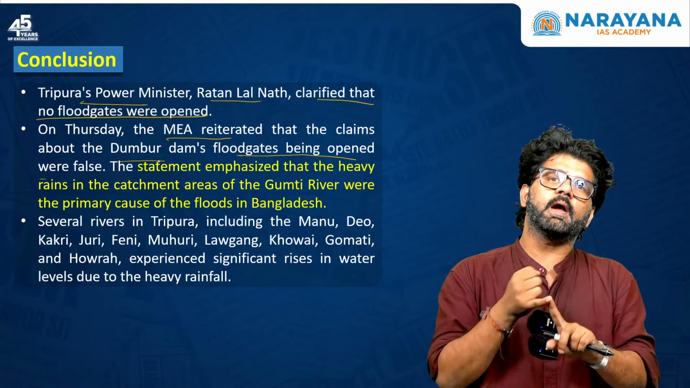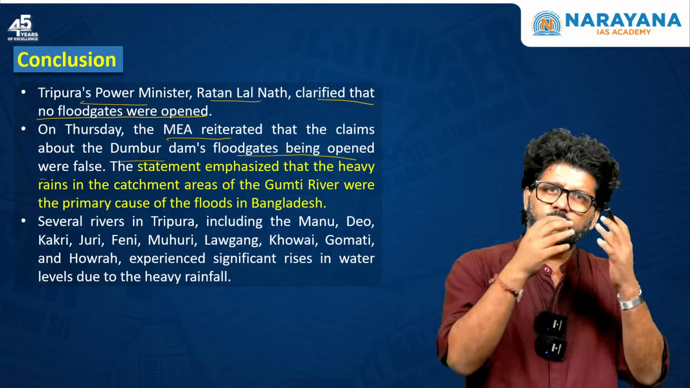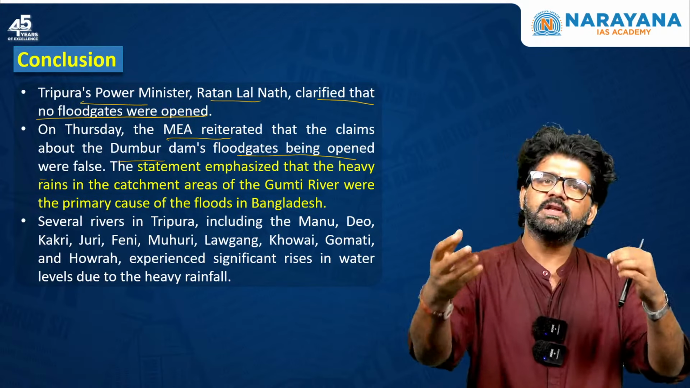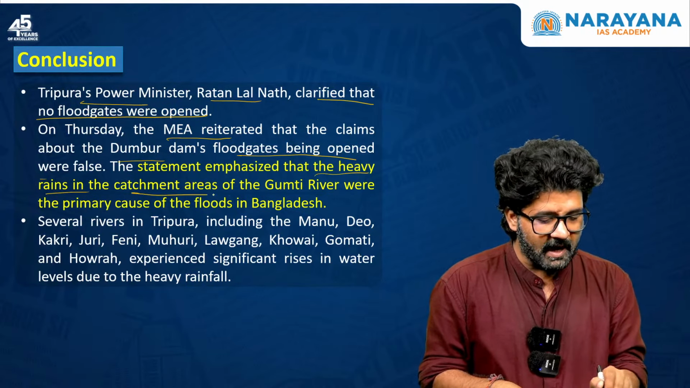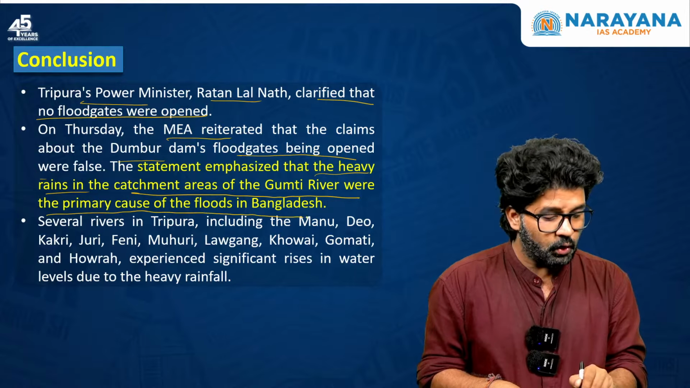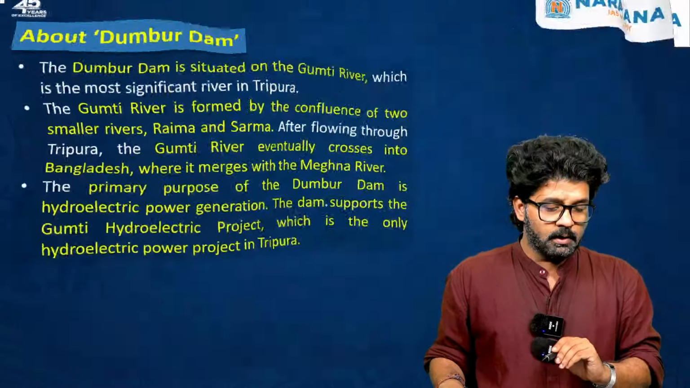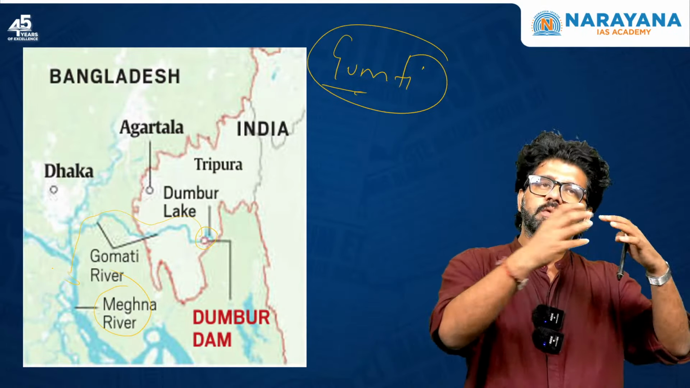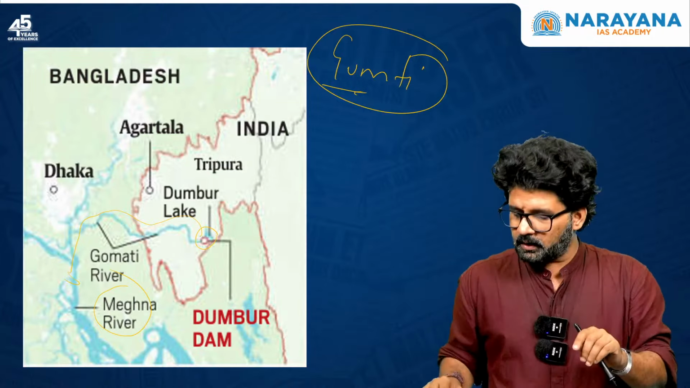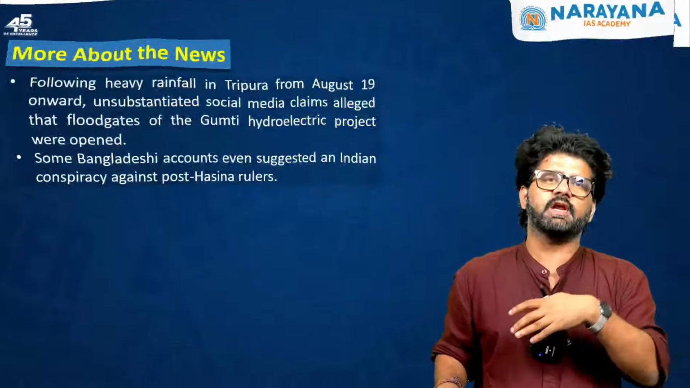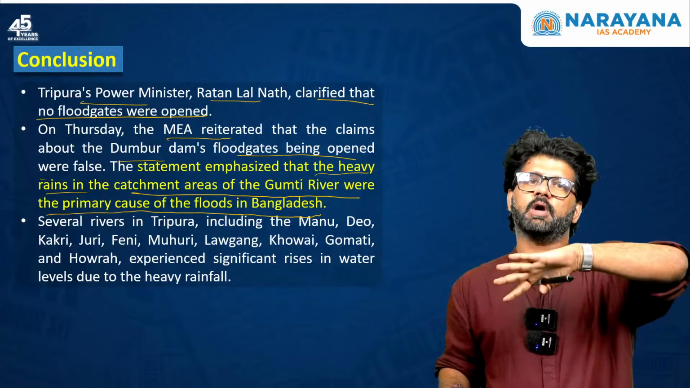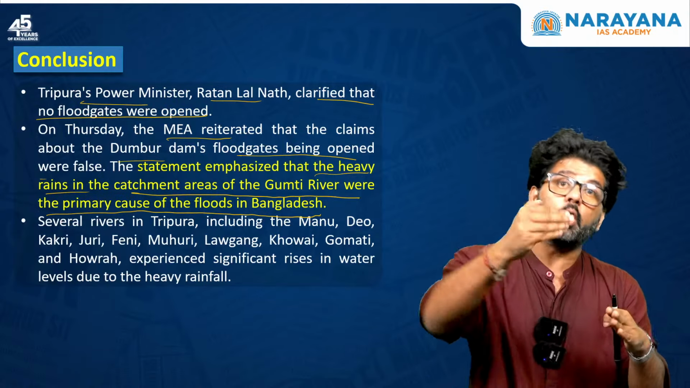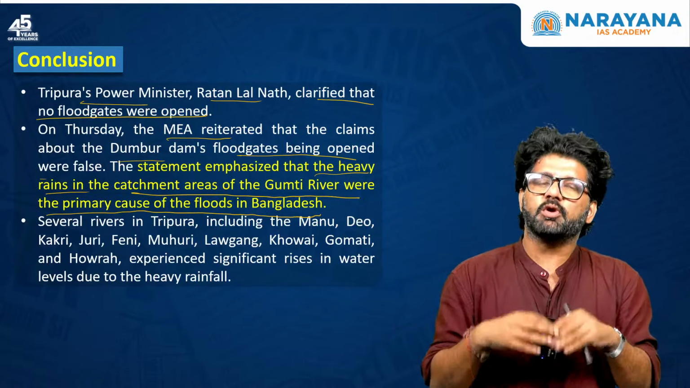And what is the major reason why Bangladesh is witnessing floods? More than Tripura, natural causes can be given as a reason for it. The statement emphasized that the heavy rains in the catchment areas of the Gumti River were the primary cause of the floods in Bangladesh. Let's again go back to the map. See the map. So these are all upstream areas. From upstream we are going to downstream. This particular Gumti River is not the only river. Other rivers of Tripura are also overflowing because of too much rain. And all this water from the upstream region is going downstream, which may be a reason for the floods happening in Bangladesh, among other reasons. So we are not responsible, natural causes are responsible.